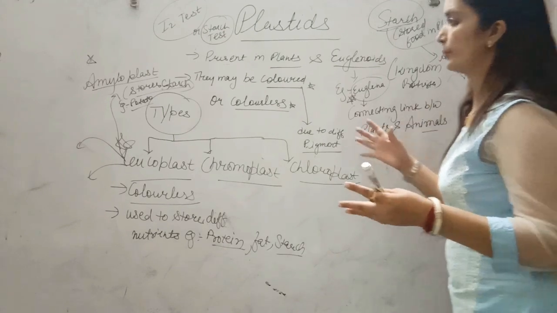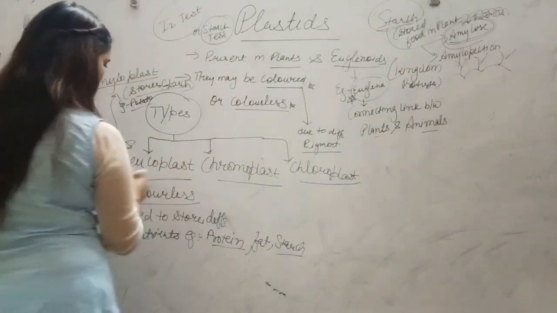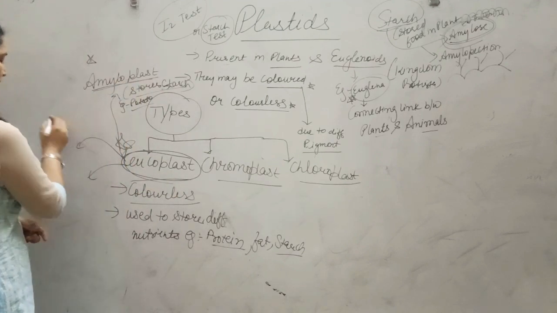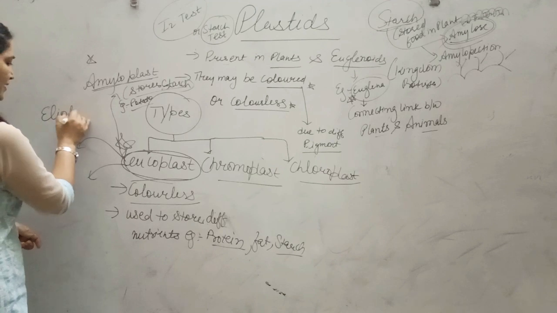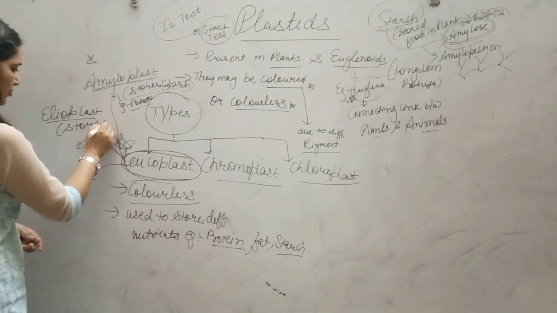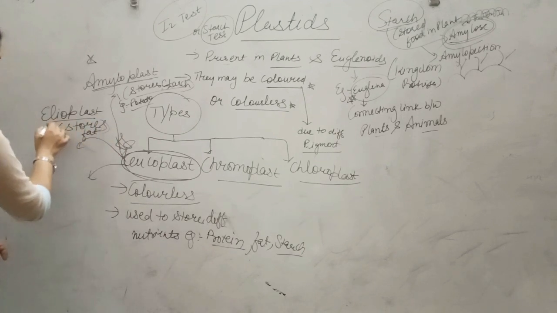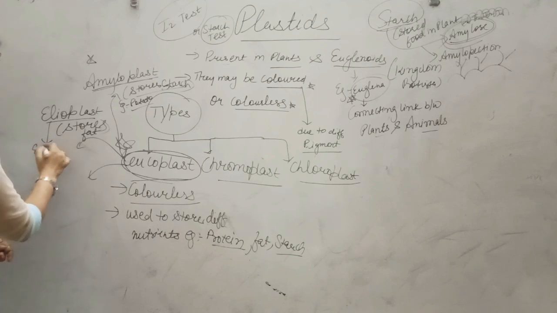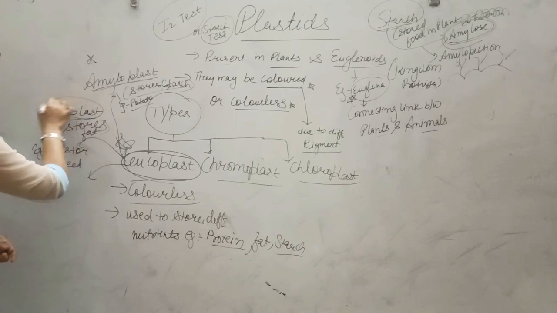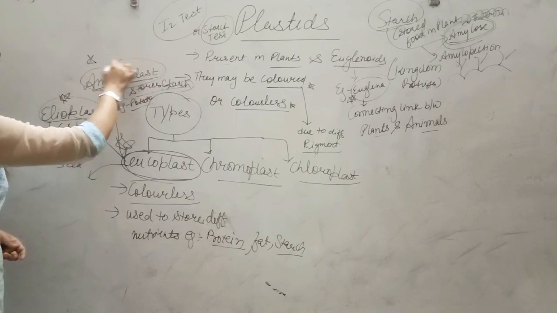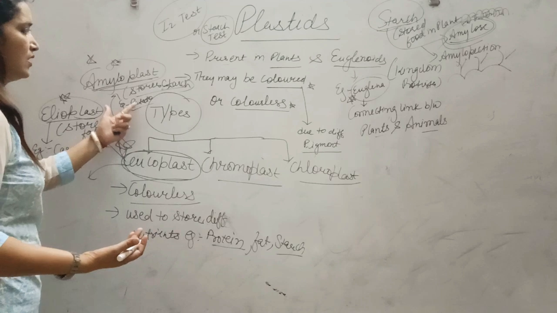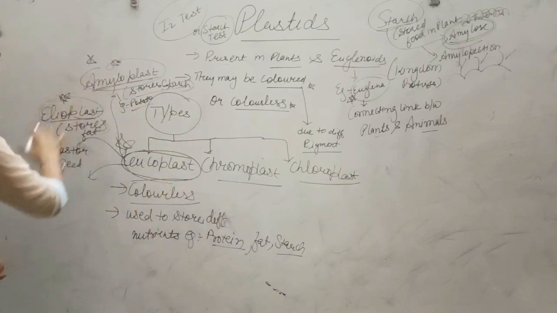Alright students, so coming back to the point, these leucoplasts are colorless plastids, they have no color. They can store starch, so they are called amyloplasts. If they are storing fat, they are called eleoplasts. It stores fat. Can you give an example of a natural substance that stores fat? That is castor seed. In competitions, it is generally asked that amyloplast stores starch, protein, or fat, so you will opt for the answer starch. Different MCQs can be asked from this question.